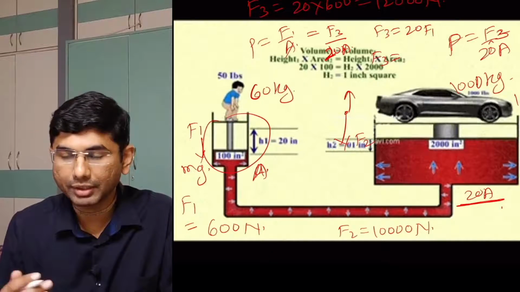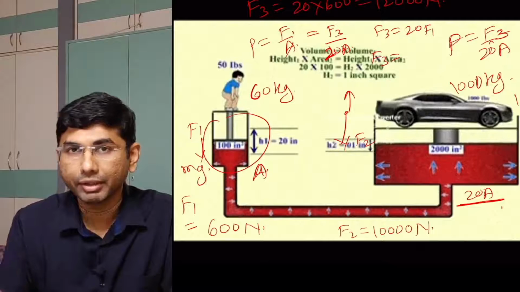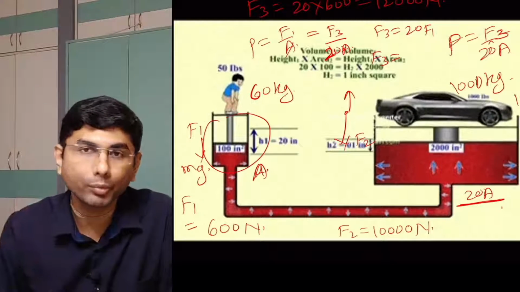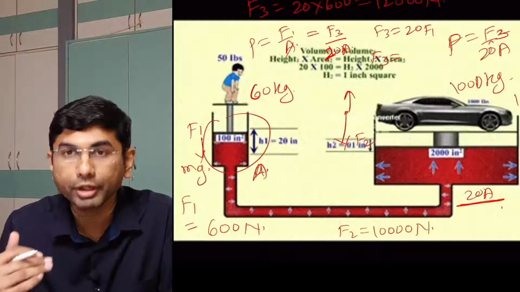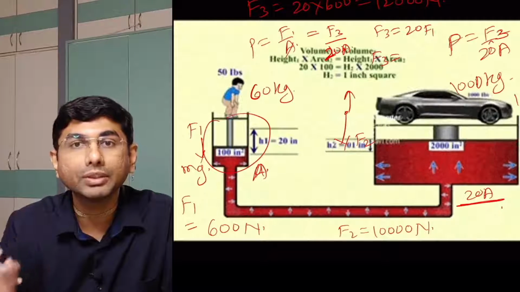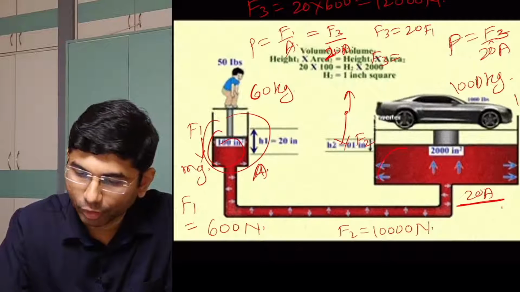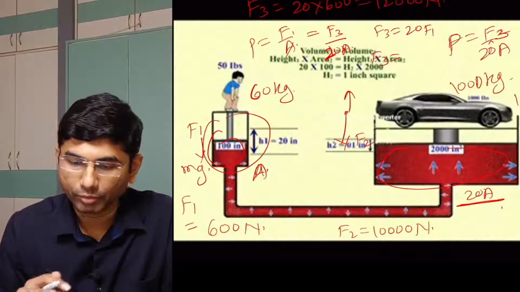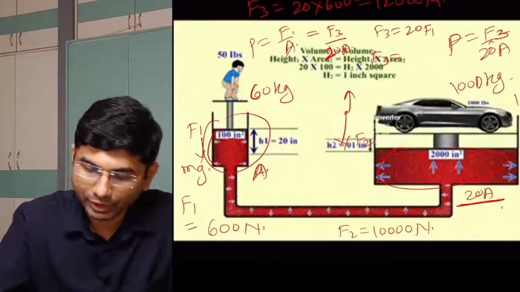Now here we know that there is some kind of force. When the force is being applied, there has to be an acceleration. With some acceleration it will be going up. Now how far will it go up? It depends on the volume. The volume here and the volume here will be the same. And what will be the volume? Height into area. So by using that principle, now here it is shown also.